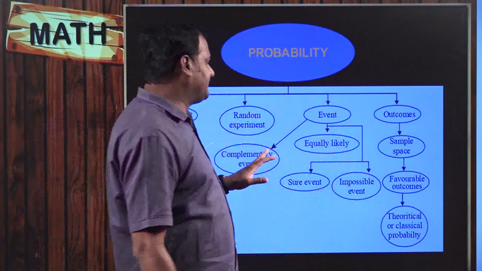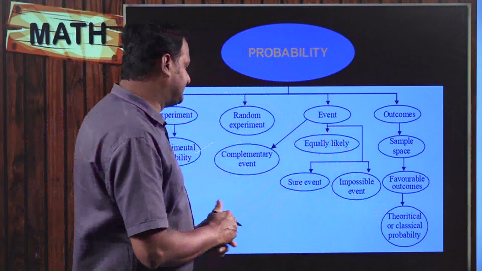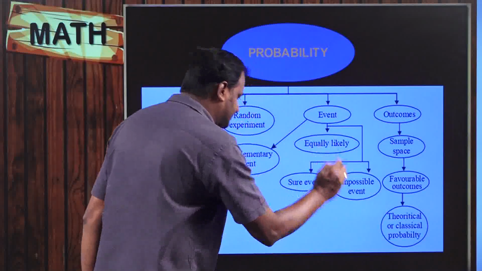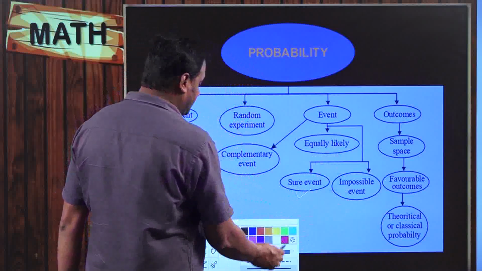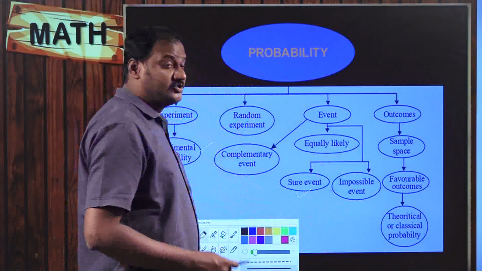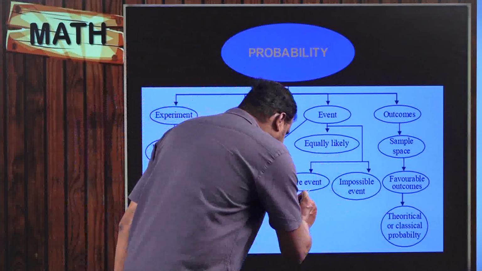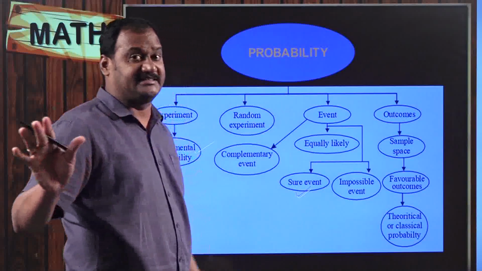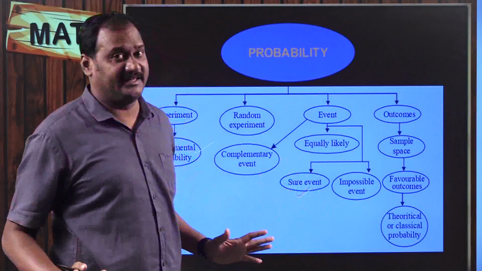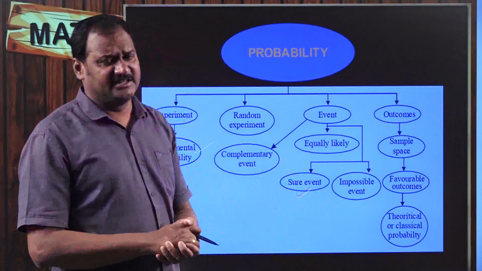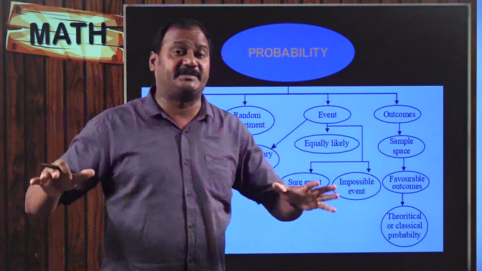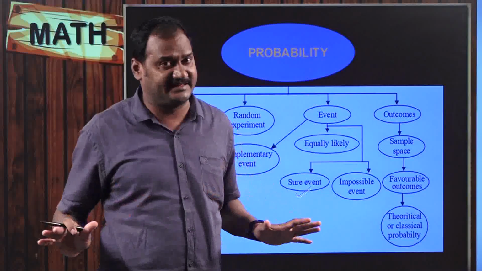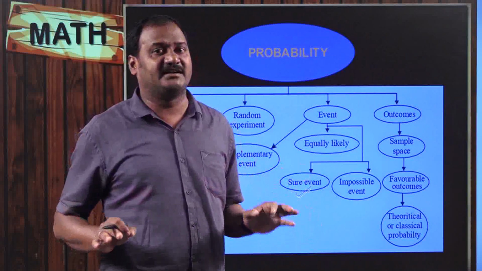See, what do you mean by some very important things here? Sure event. What do you mean by a sure event? A sure event is nothing but a certain event, one that has to happen. So what kind of events are called certain events? It has to be done compulsorily.